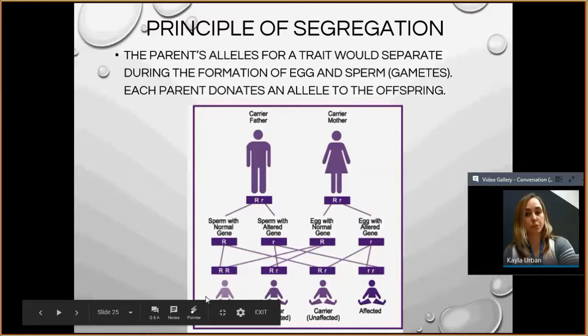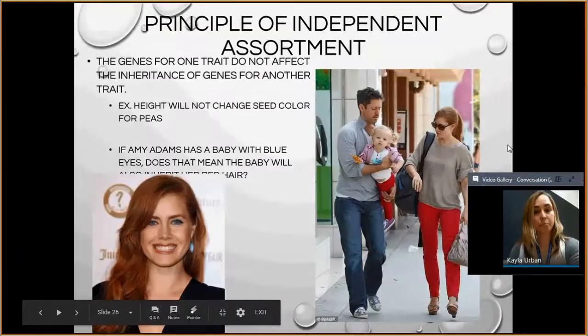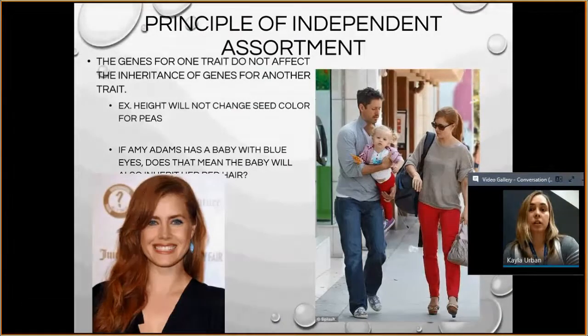So you see this first baby on the left was able to get the dominant trait from both parents. The second and third baby got one dominant trait from one parent and one recessive trait from another. And then the last baby got both recessive traits. And we are going to learn how to show that in a Punnett square. The principle of independent assortment means that genes for one trait do not affect the inheritance of genes for another.